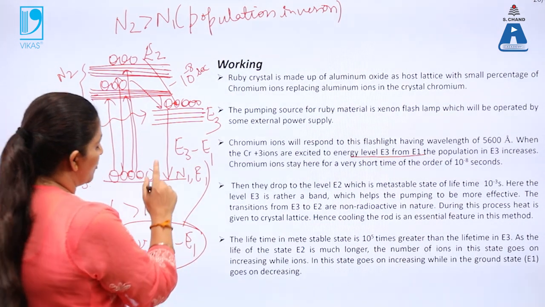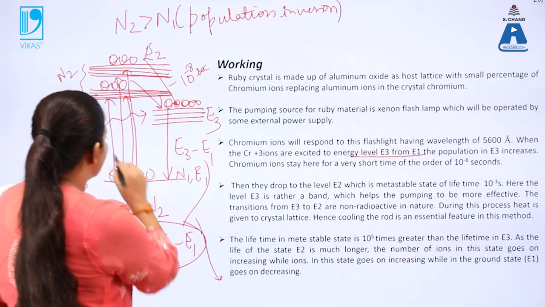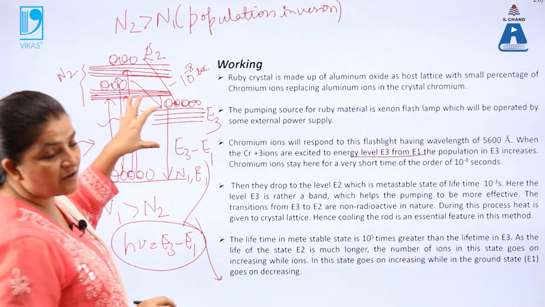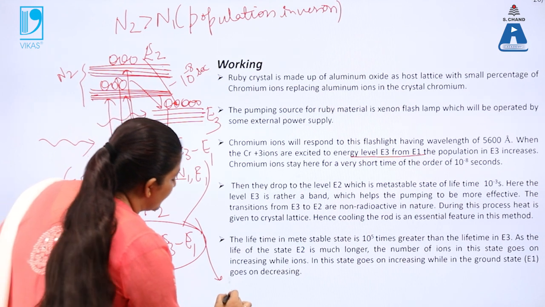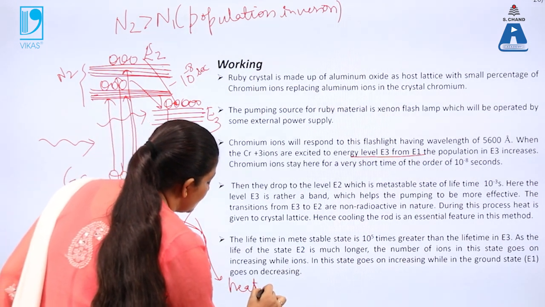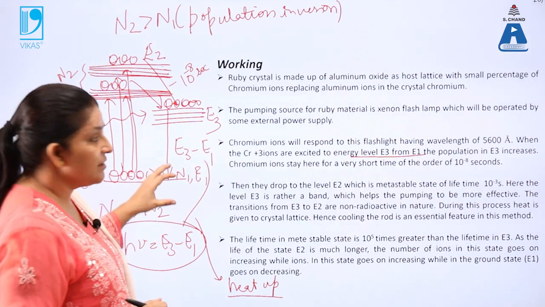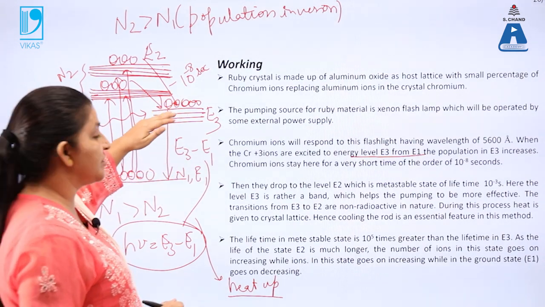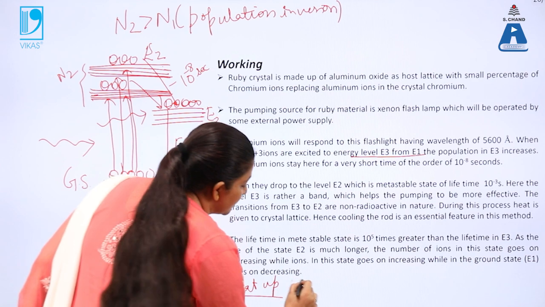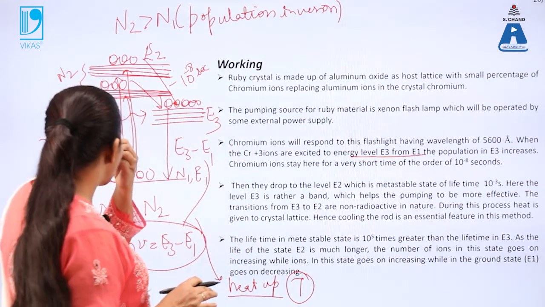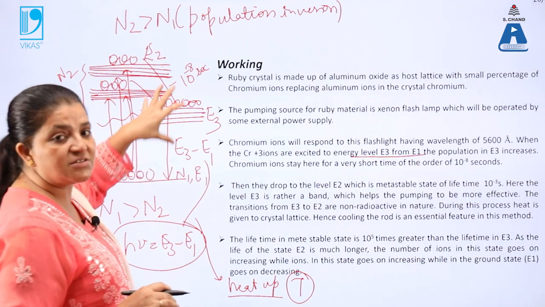Now one drawback is that when there is a continuous supply from the xenon flash lamp, the laser will heat up. When it heats up, it will stop working. The cooling arrangement is present there. When the threshold temperature is reached after cooling, it starts working again.